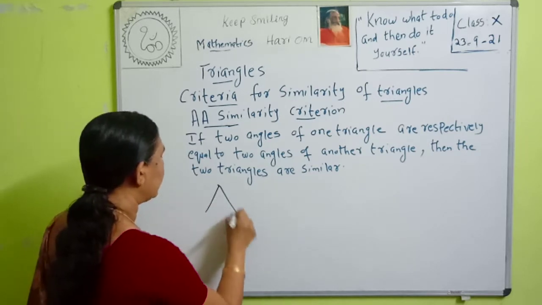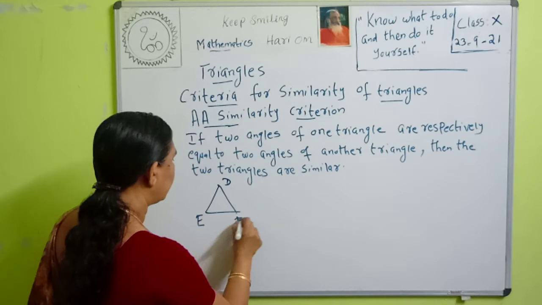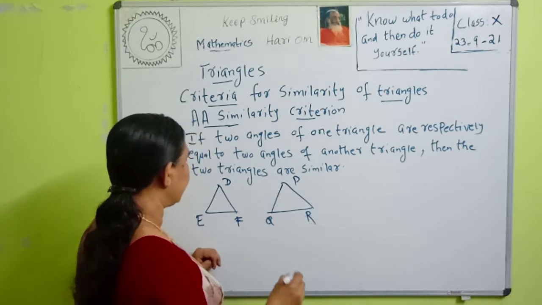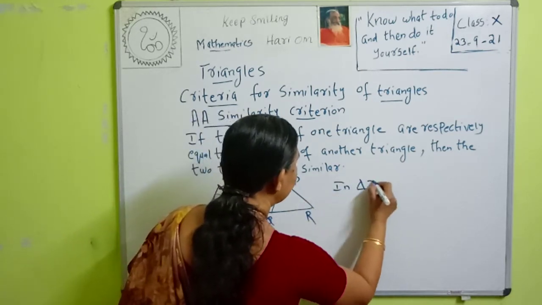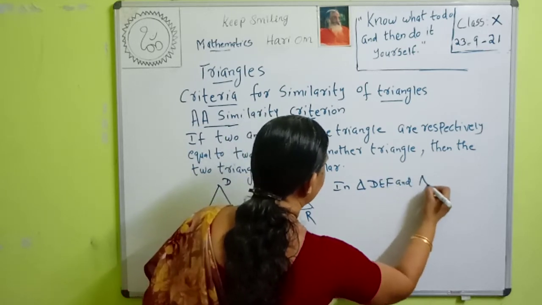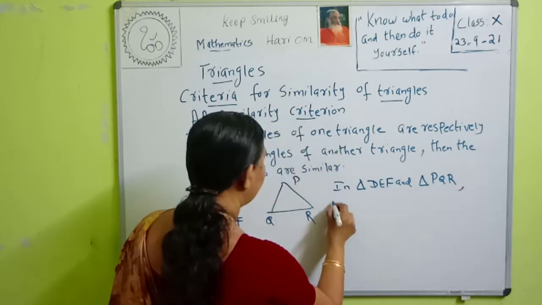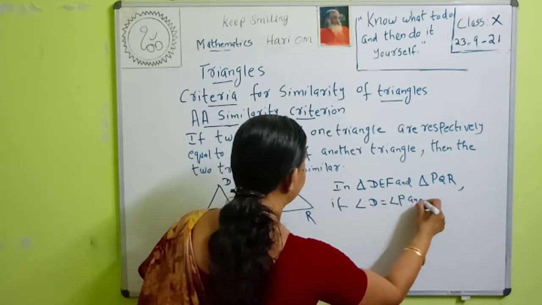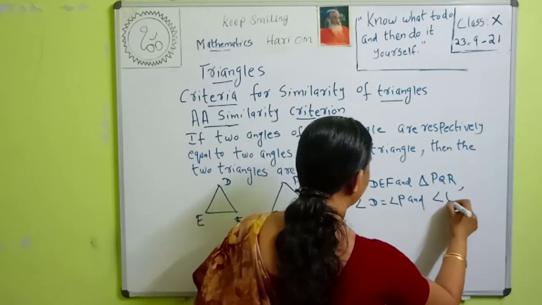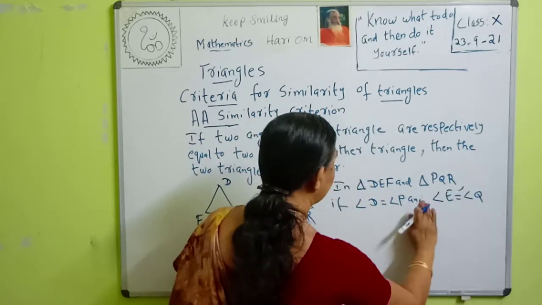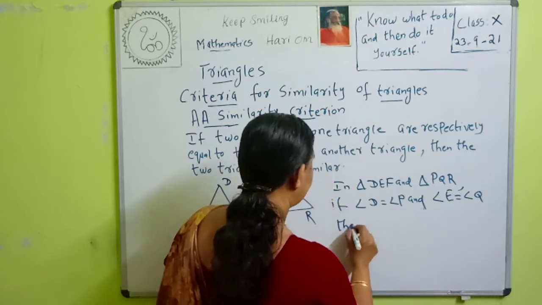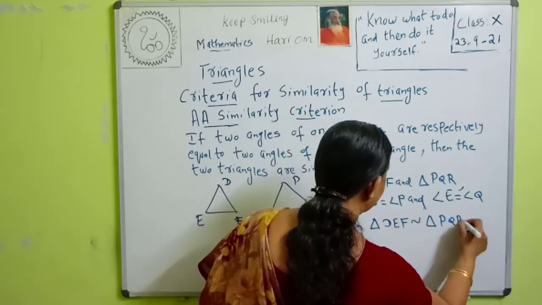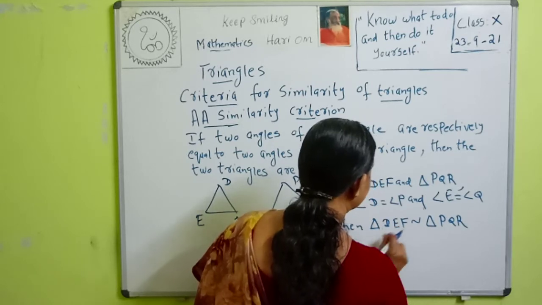For example, in triangle DEF and triangle PQR, if angle D is equal to angle P and angle E is equal to angle Q, then triangle DEF is similar to triangle PQR. That is the AA similarity criterion.